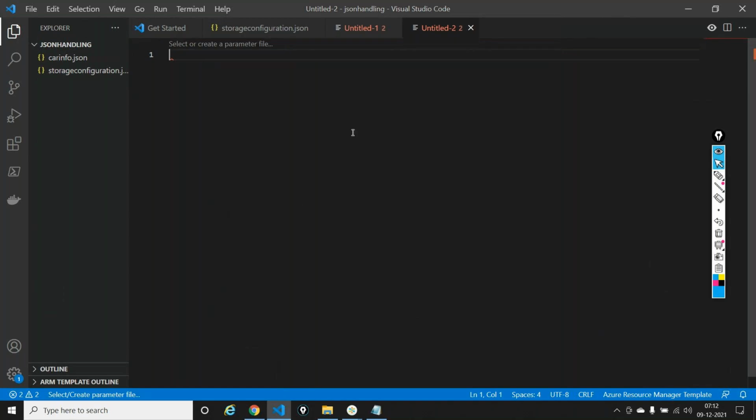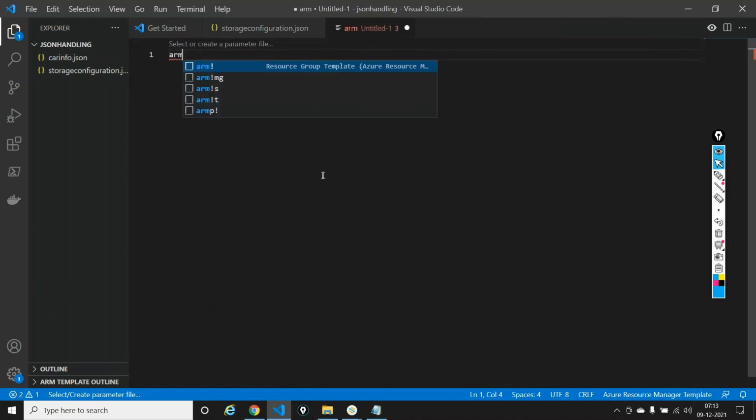Okay. The very first thing I want you to do after you get this blank page is that now it's kind of giving me an error, right? It's in red right now. The only thing that I need to know to start writing a template is the syntax of it. Let's start with that. I will say ARM and it's loading some suggestions. It says ARM exclamation. Just say enter.